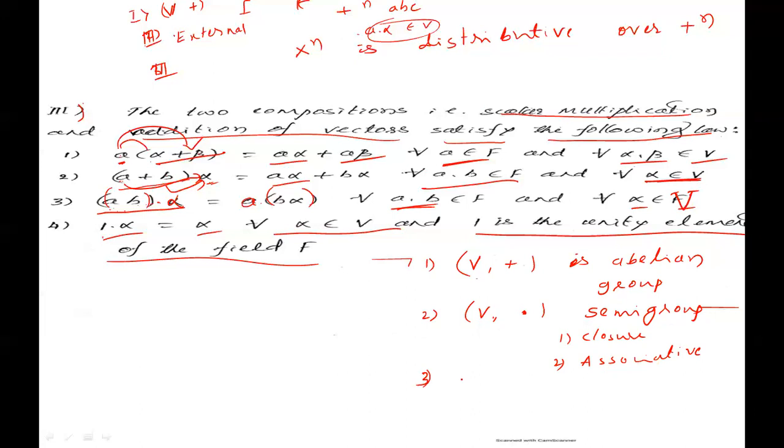Third condition, dot is distributive over addition. In a simple way, we state vector space in this manner.